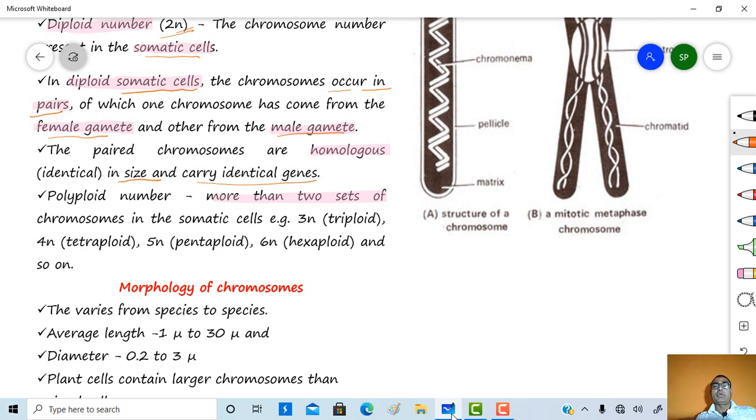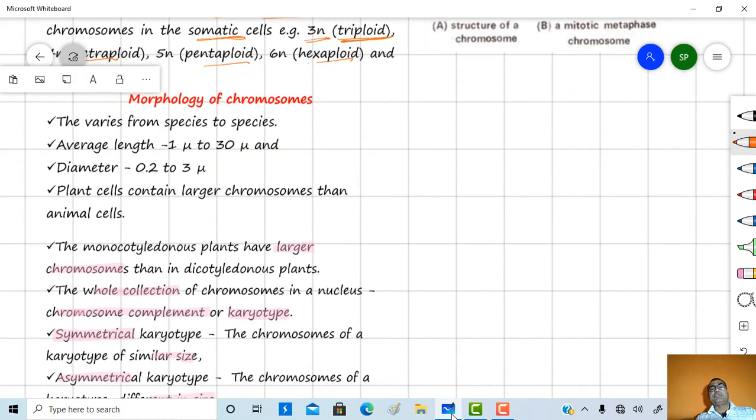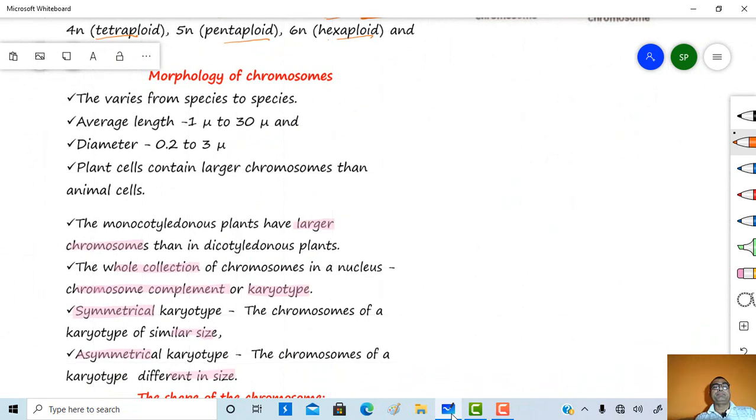Polyploid number: when the chromosomes are more than 2 sets in the somatic cell, then it is called a polyploid number. It may be triploid, where 3 sets of chromosomes are present, maybe tetraploid, pentaploid, hexaploid, and so on. Just see the morphology of a chromosome.